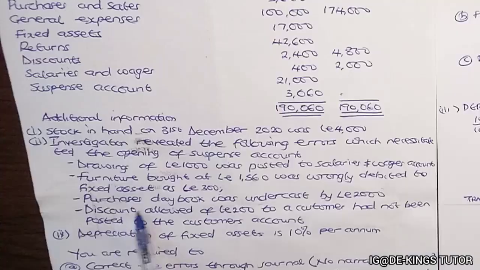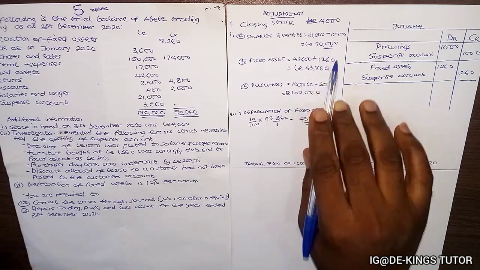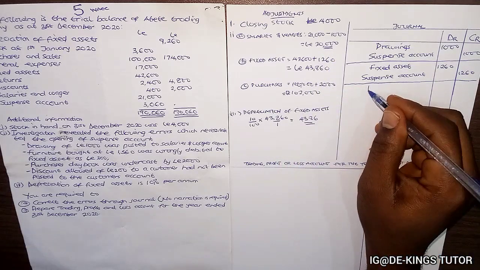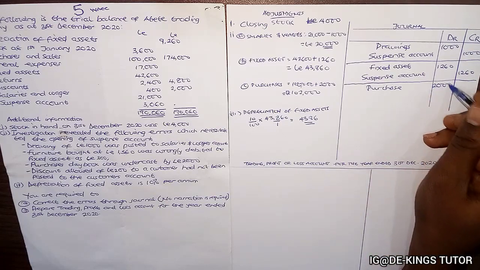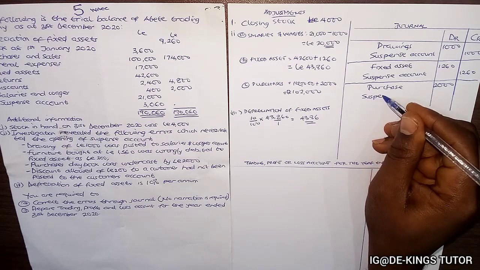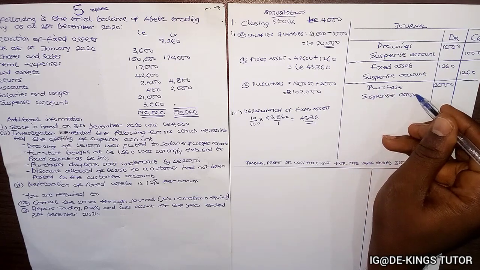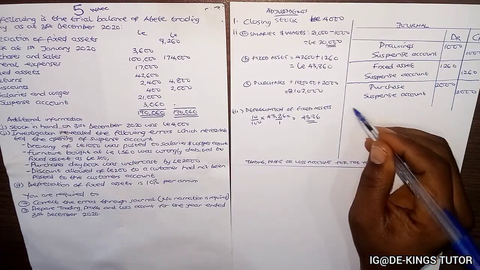Next one, purchases day book was undercast by 2,000. It was undercast, so we're going to add the 2,000 back. So it will now be purchases 2,000 and the suspense account 2,000.